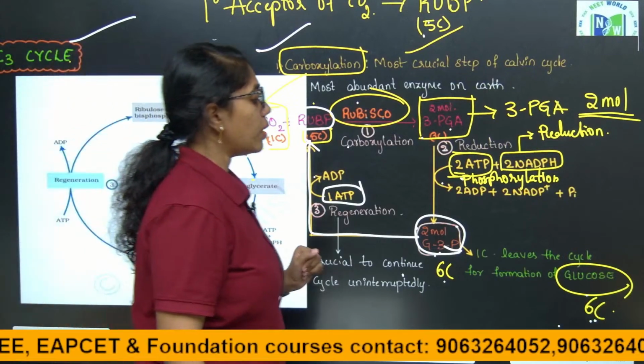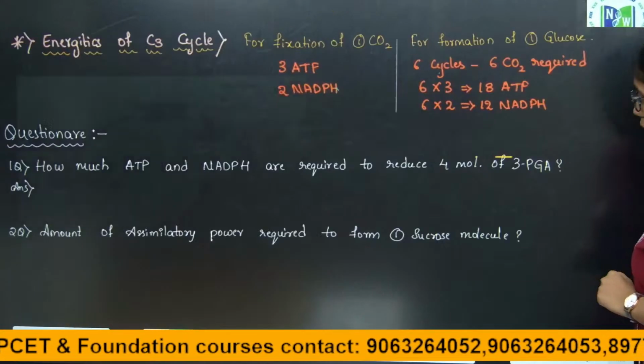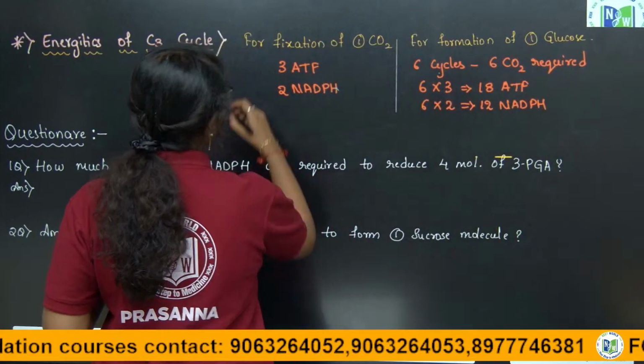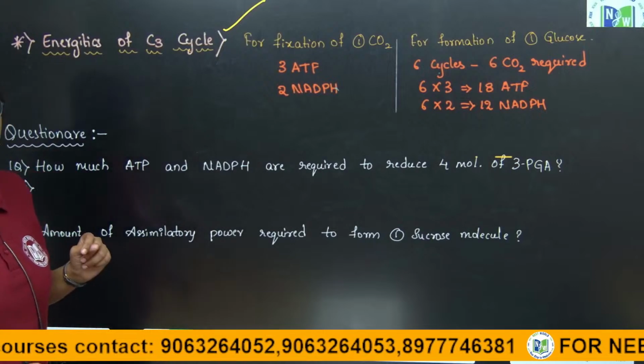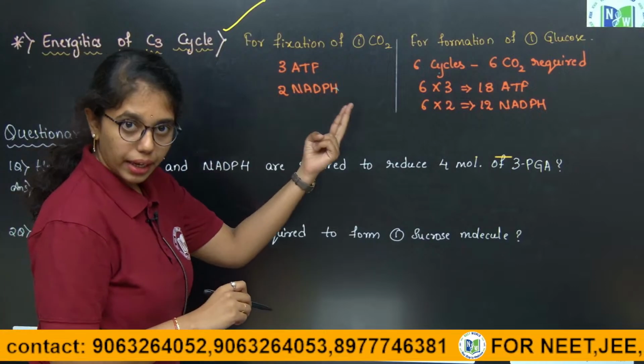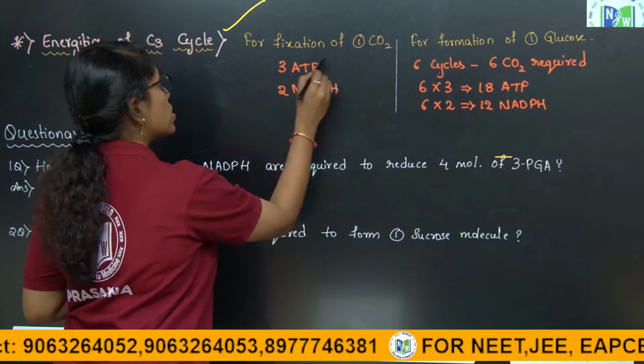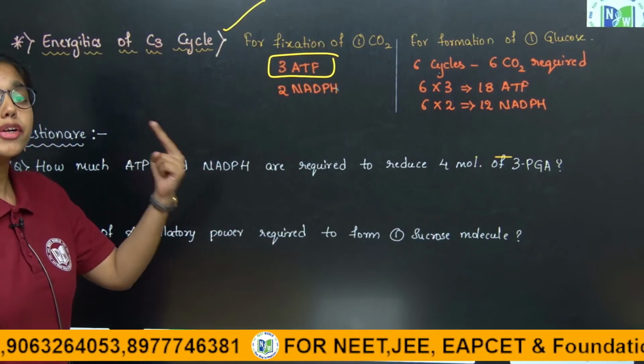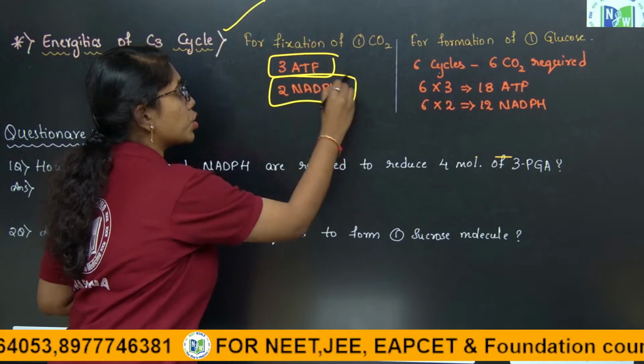Fine. Now, let us look into the energetics of the C3 cycle, wherein for fixation of 1 carbon dioxide, 2 ATP in the reduction, 1 ATP in regeneration, in total 3 ATP are required, and 2 NADPH in the reduction process.